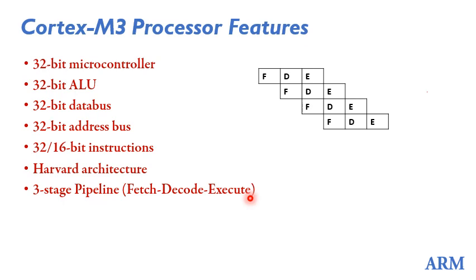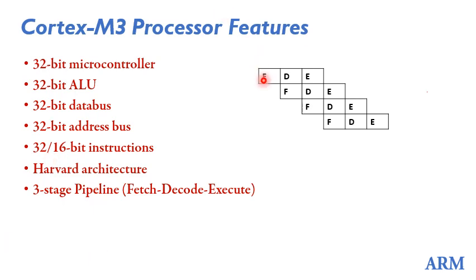Whereas ARM processors are RISC processors, reduced instruction set computers, in which the instructions are fixed length, here 32-bit or 16-bit. So the instructions will be fetched in one clock cycle itself.